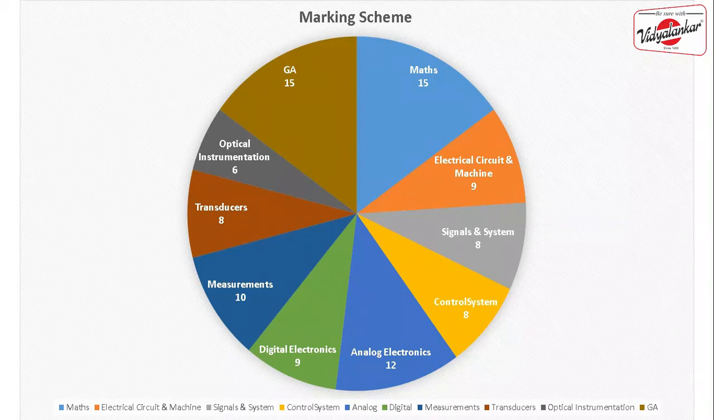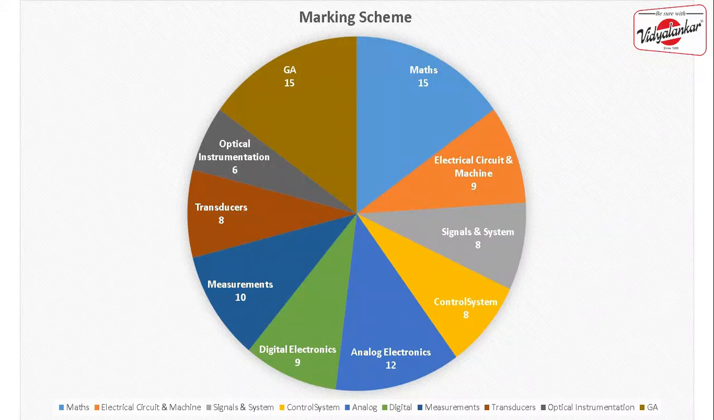So what you can do is, instead of preparing for signal system, you can first prepare for control system because it is easy to understand and the questions you can solve very easily, and apart from that it is carrying a huge weightage. Now once control system is done, then you can start with digital electronics, which is also carrying a huge number of marks, that is around 9 marks, right?